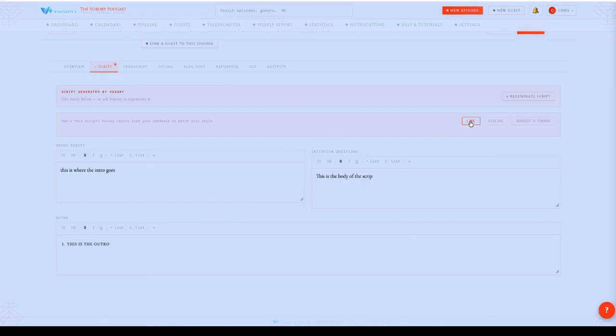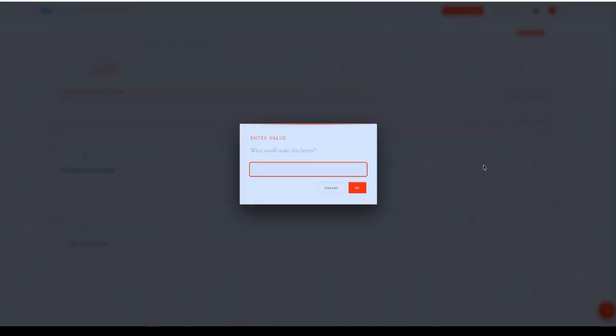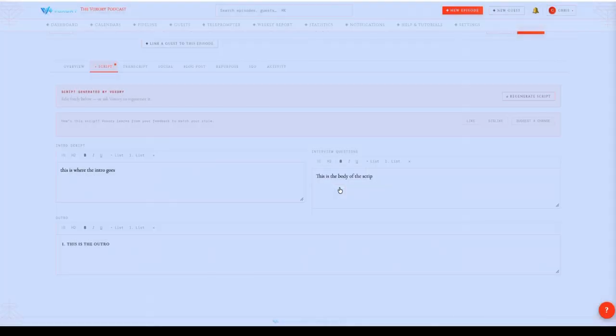So in here, do I like this? Yeah, I love it. Do I not like it? Oh man, that's terrible. Suggest a change. So I can click in here. Dialog box comes up. I can say more of this, less of that. I can type this in there. I click OK. And then it saves that into the memory that Voxory knows about you and your show.